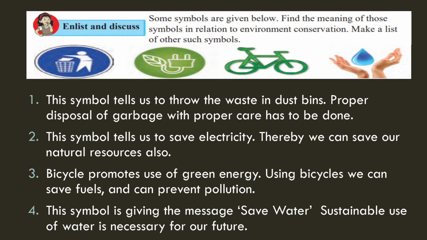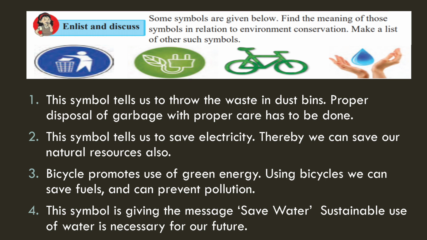So, four symbols you can write. The first symbol is in blue color where a man is throwing something in the bin or in the basket. So, what does that symbol indicate? This first symbol tells us to throw the waste in dustbins only.